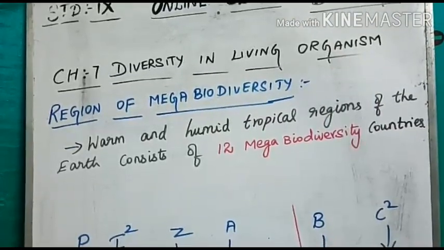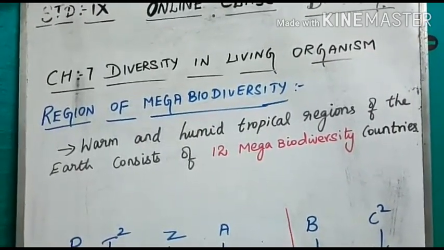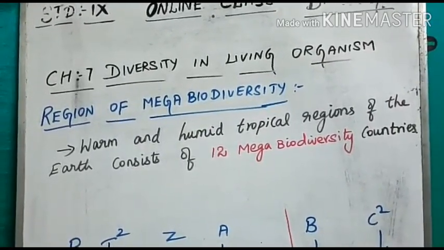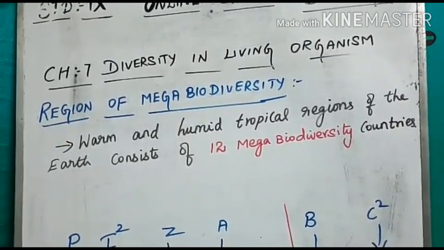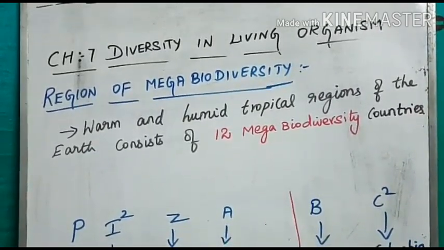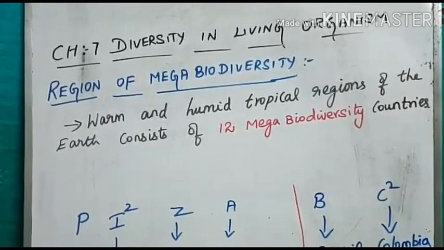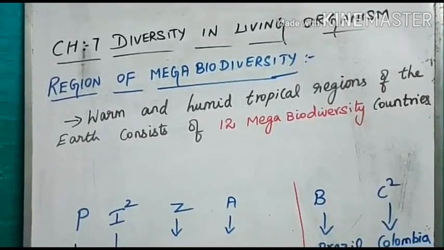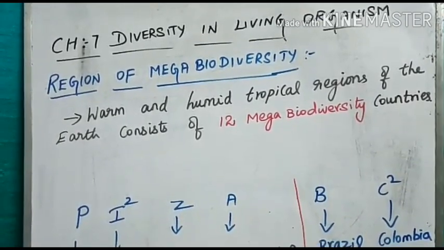Mega biodiversity means the warm and humid tropical regions of the earth consist of 12 mega biodiversity countries. Yes, there are 12 mega biodiversity countries which are present in the warm and humid tropical region between Tropic of Cancer and Tropic of Capricorn.